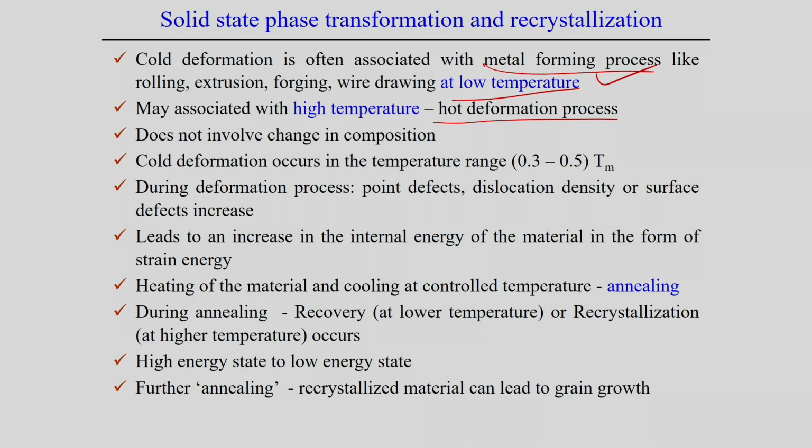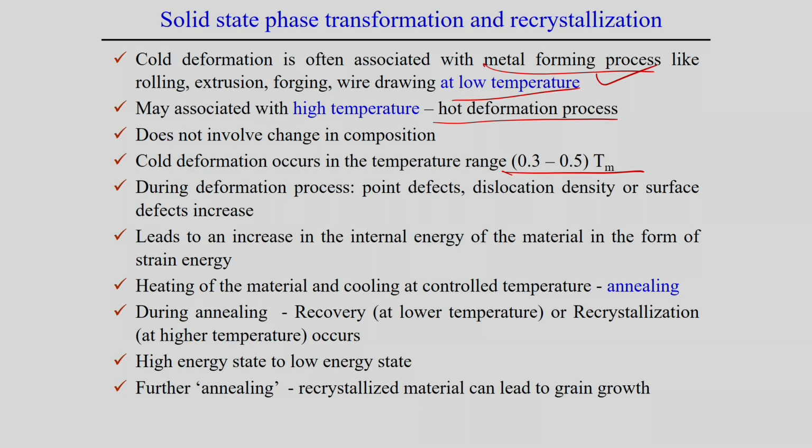Therefore, cold deformation normally occurs in the temperature range of 30 to 50% of the melting point temperature. Within that range, cold deformation normally happens. But when deformation happens in a metallic sample, if we apply mechanical load from outside, the deformation creates lots of defects.